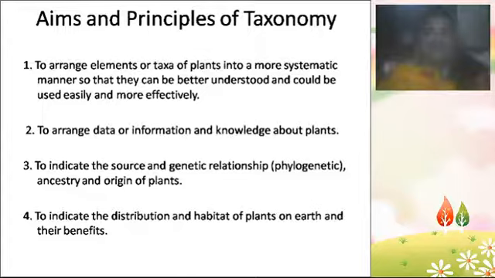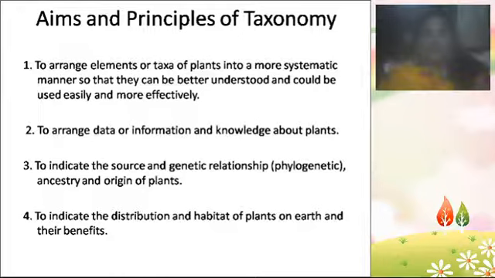We study the plant characters, and based on those characters we arrange the plants into separate groups, classes and orders, so that we can understand them very effectively.